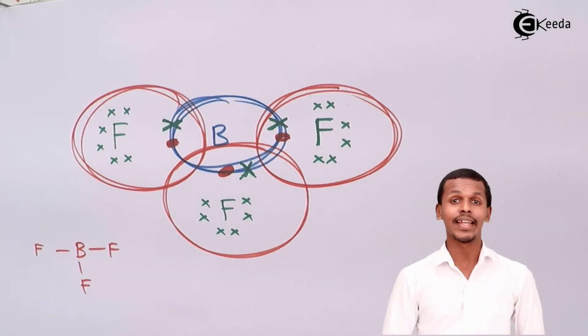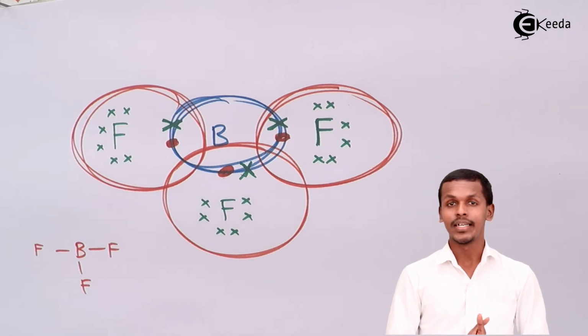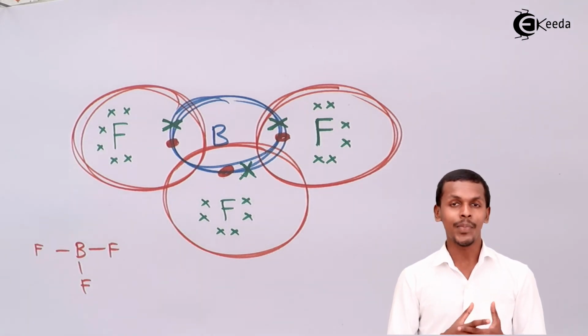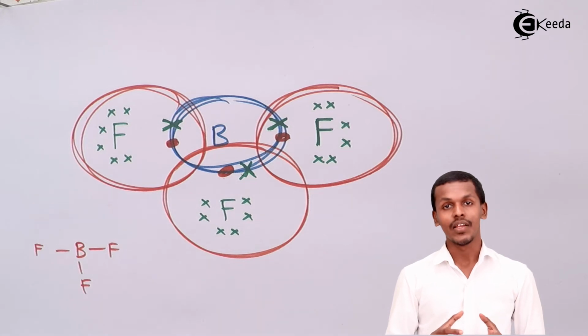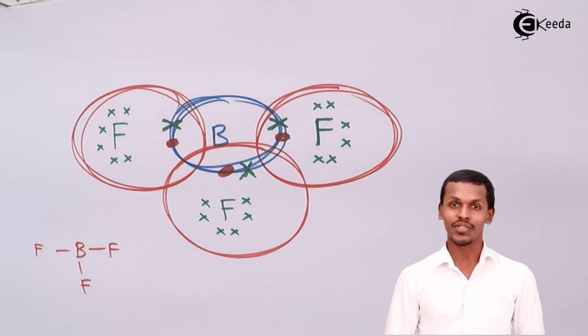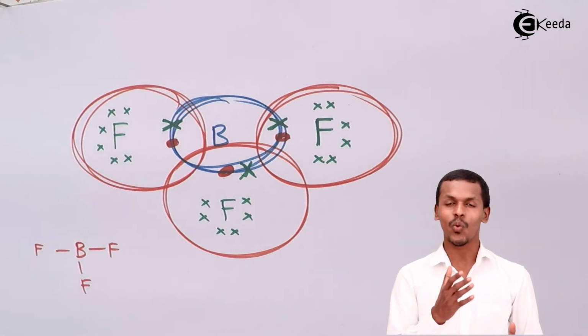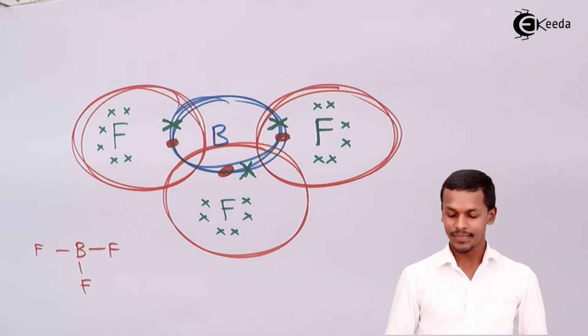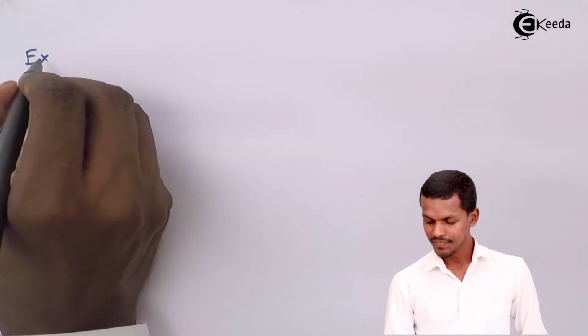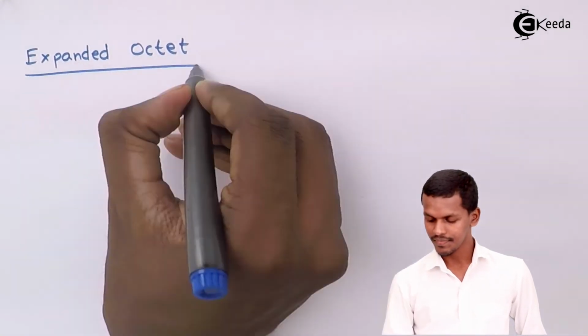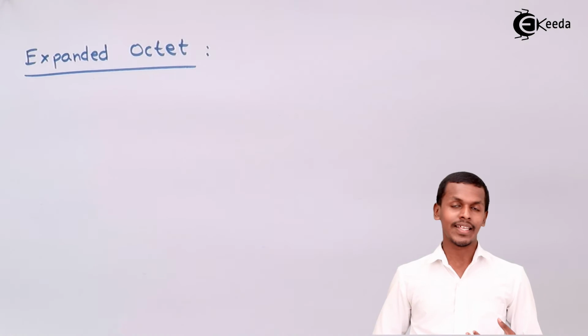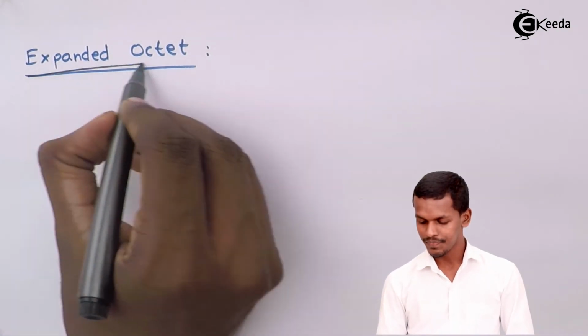And now let us understand the stability of those compounds whose central atom has more than 8 electrons, and that is known as expanded octet. So what is an expanded octet? Let us talk about that. The expanded octet can be explained with the help of an example, so let me explain this with an example like PCl5.